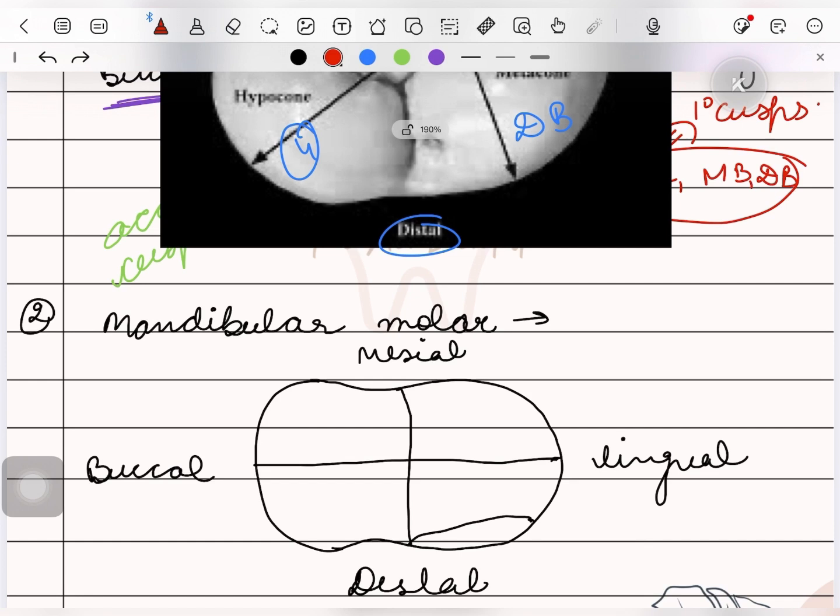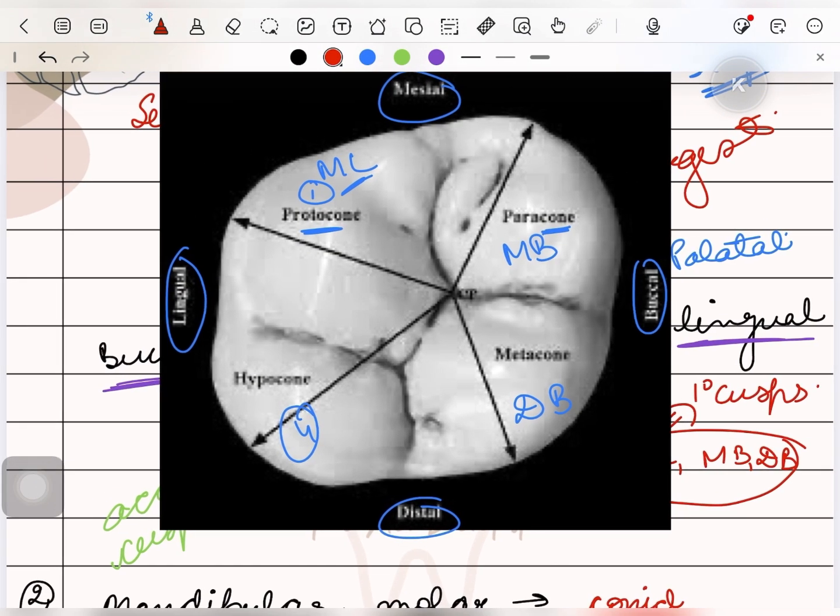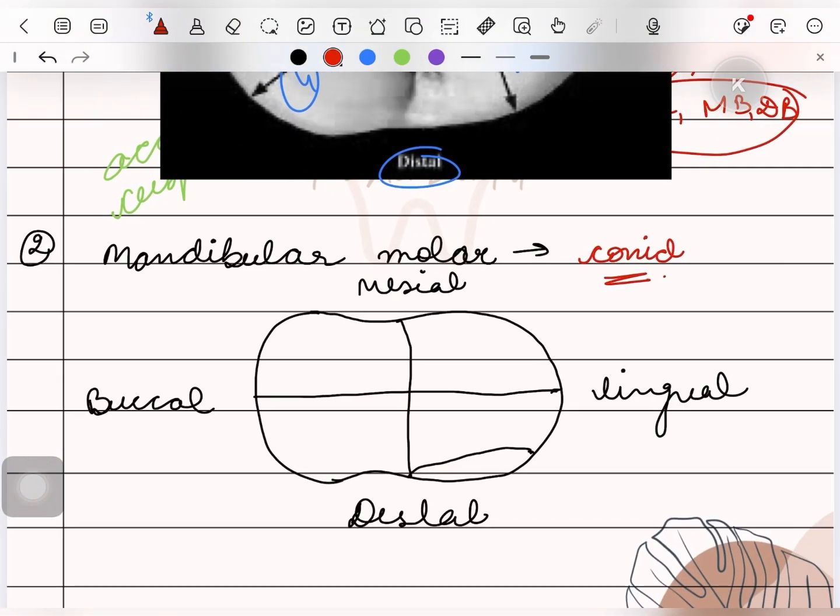In case of mandibular molars, we use the term conid, so as to avoid any confusion between the cusps of mandibular and maxillary molars. In case of maxillary, we use the term cone, but in case of mandibular molars, we use the term conid.